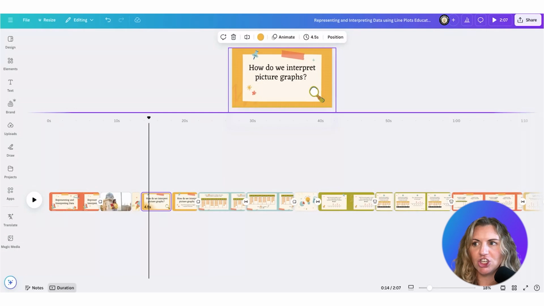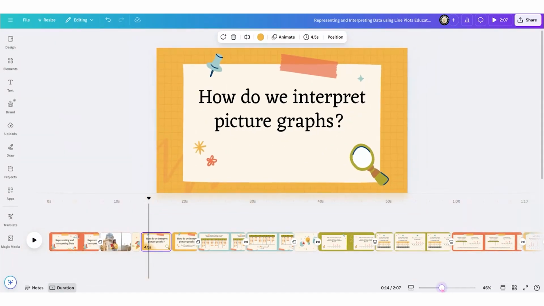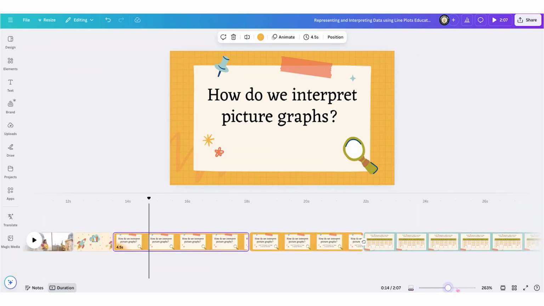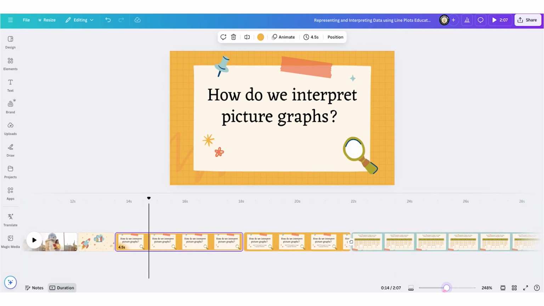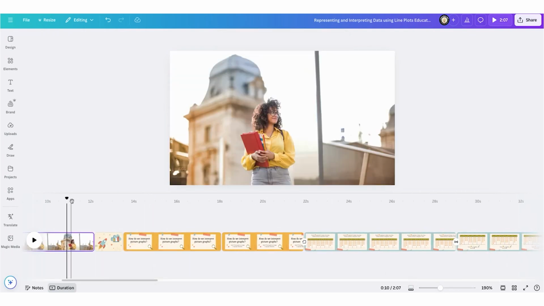So now I can make this timeline much larger so I have more viewpoints. You can also zoom in and zoom out on your image. But if you click this zoom page here, you'll see now it says zoom thumbnails. I can make this timeline longer or I can make it shorter. But now I can see the exact markings based on the timing itself.